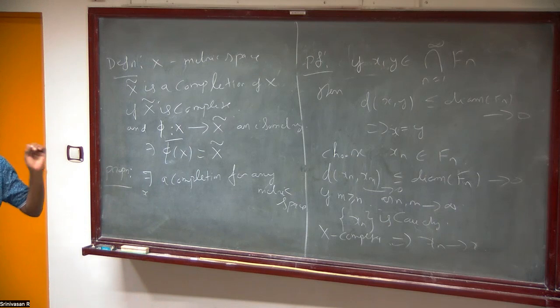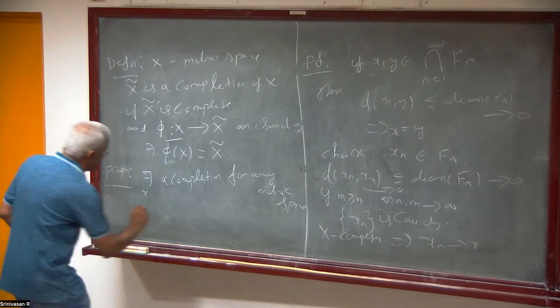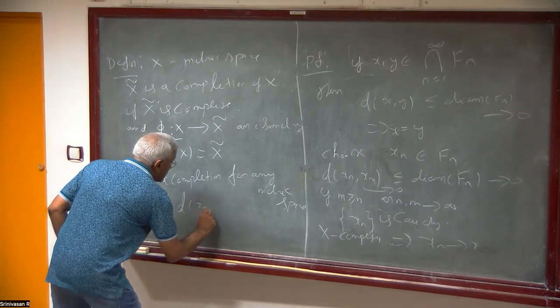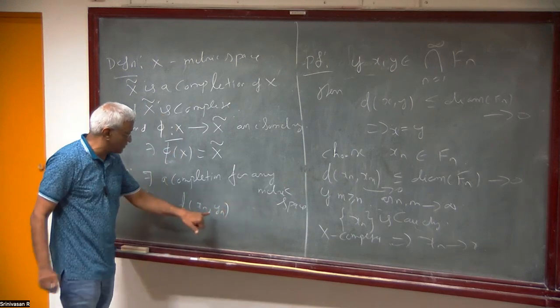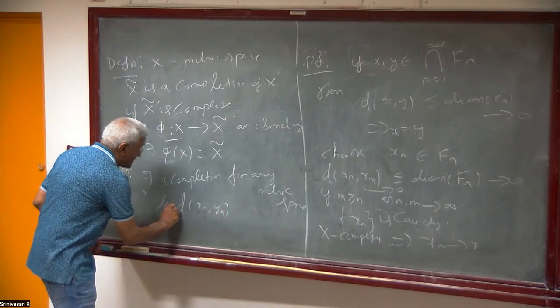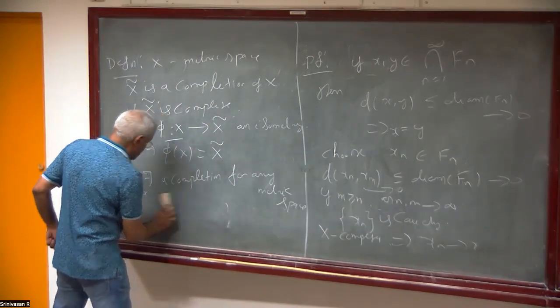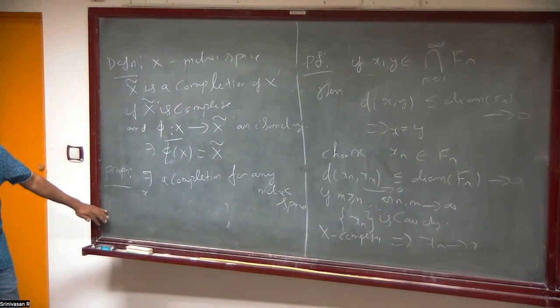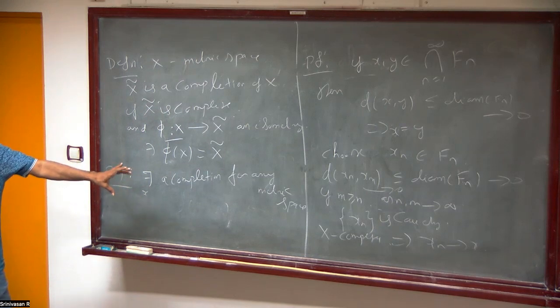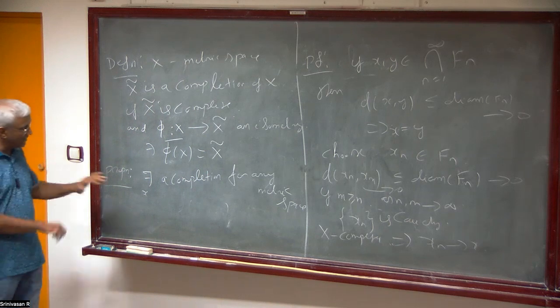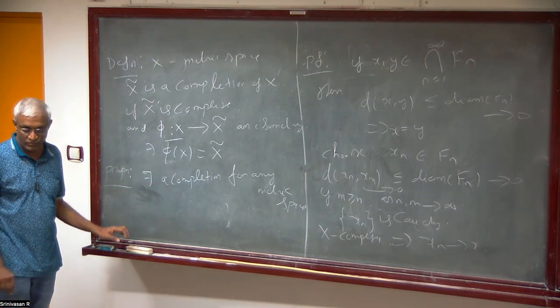On that X tilde, you define a metric. If you have two Cauchy sequences, you consider d(x_n, y_n). This will have a limit, and that limit will be a metric. With respect to this, it will be a complete metric space, and X will sit there as a dense subspace. So this will be a completion. This is one completion. For some reason, I am giving you a somewhat different proof.